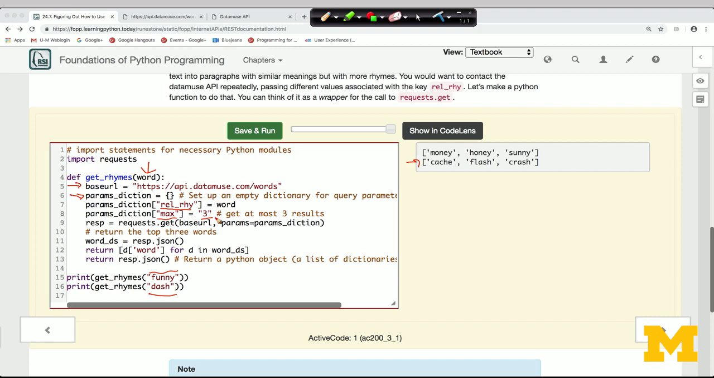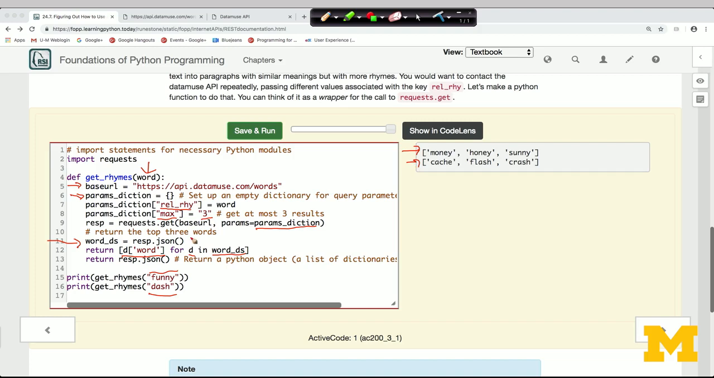And then I call requests.get, passing in that params dictionary. I get a response object. I turn that into a Python object by calling the json method on it. And now I'm going to use the list comprehension, which you learned about recently. We're iterating through each of the list of dictionaries. And for each of those dictionaries, we're just extracting the word. So that produces a list like this, and then I'm just returning it.